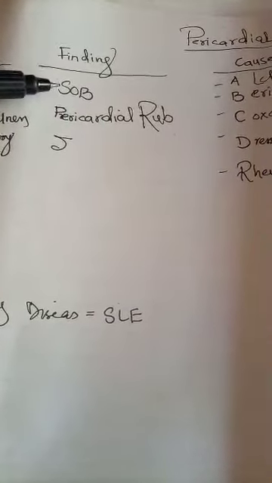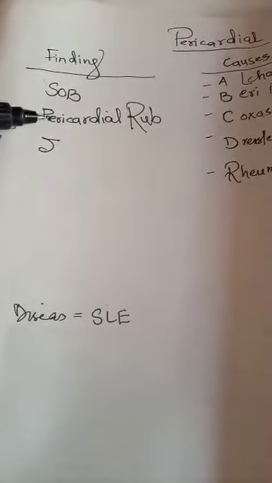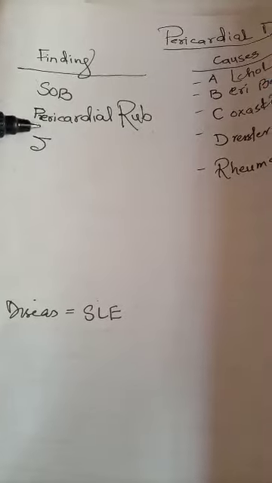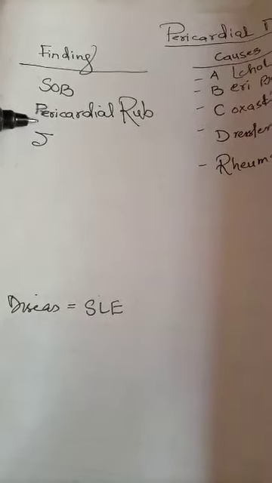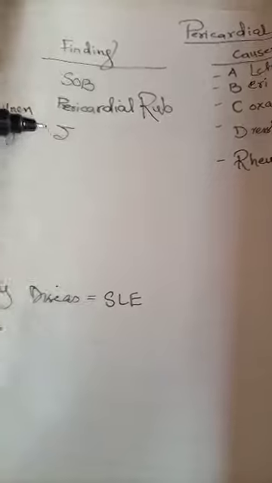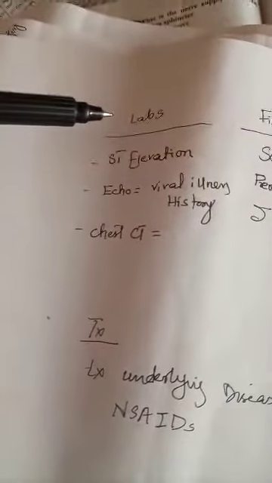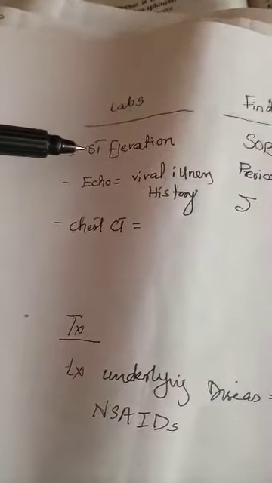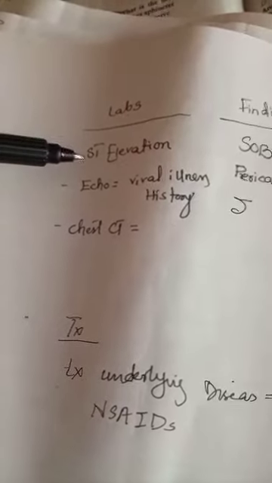What clinical findings can we find? The patient will have shortness of breath, there will be a pericardial rub, and in constrictive pericarditis there will be compression of the heart, which will present with the beak striate. And then in laboratory investigations, the patient will have ST elevation in ECG.